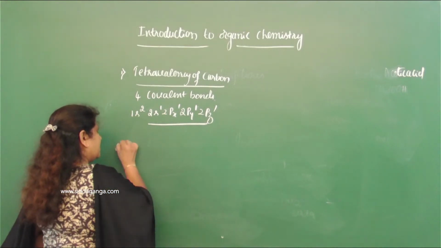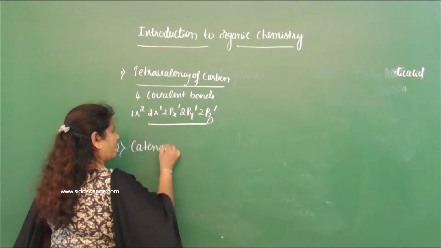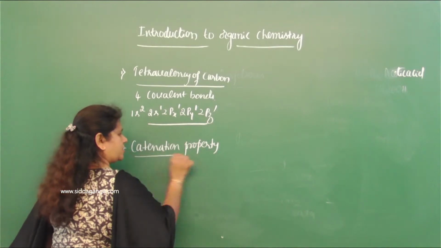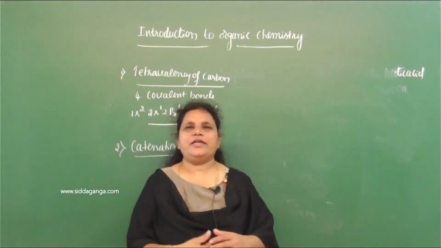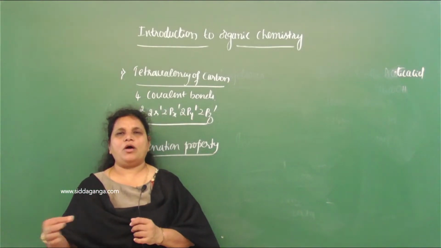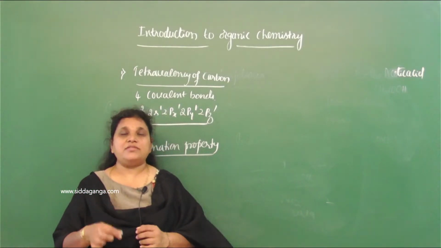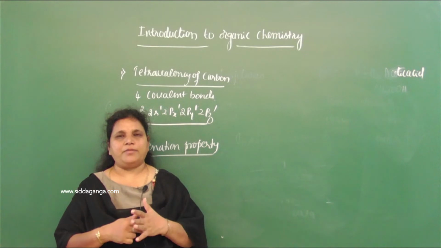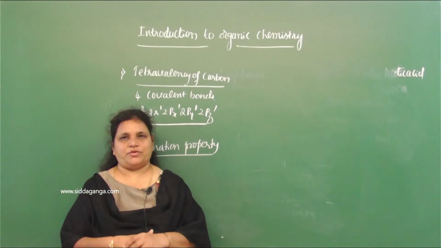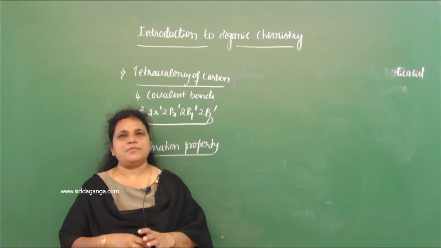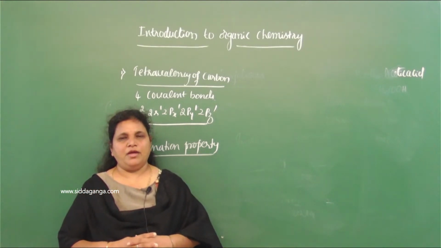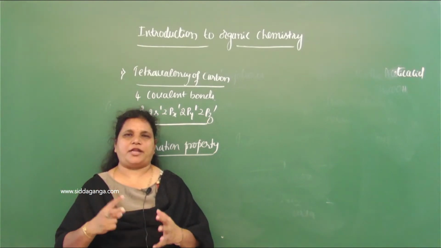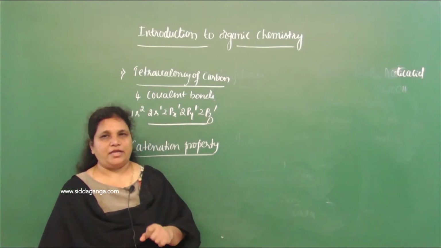And the second reason is catenation property. So what do you mean by catenation? Catenation is nothing but self-linking of elements to form a long continuous carbon chain, and that chain may be straight or it may be branched or it may be cyclic. So when the atoms of one element self-link ಆಗ್ತಾ ಹೋಗುತ್ತೆ, it forms a long continuous chain. That property is called catenation property.